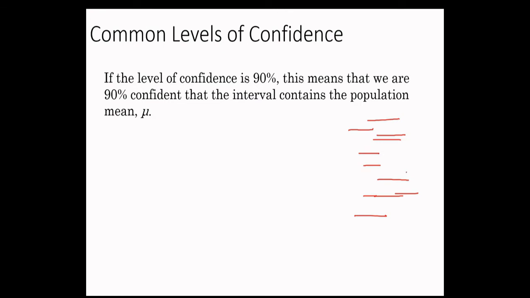Out of these 100 intervals, 90 intervals will have the population mean.